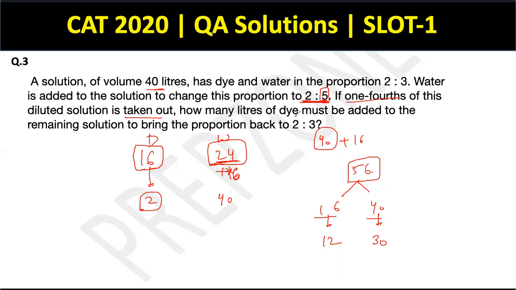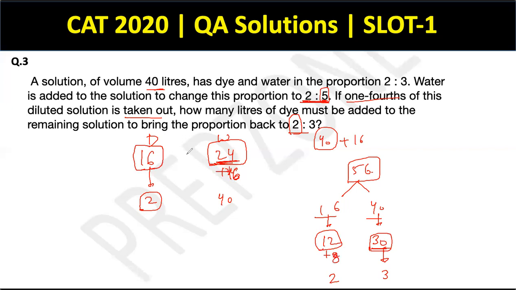Now, how many liters of dye must be added? Now I'm adding dye to the remaining solution to bring the proportion back to 2:3. There is something to be added here, but there is nothing to be added here this time. So initially I added water, but now I'm adding dye. So this 30 remains as 30. So the ratio part of this 30 is actually 3, right? So what will be the ratio part of 2? So if this 3 is 30, then 2 has to be 20. So to make this 12 into 20, I have to add 8.